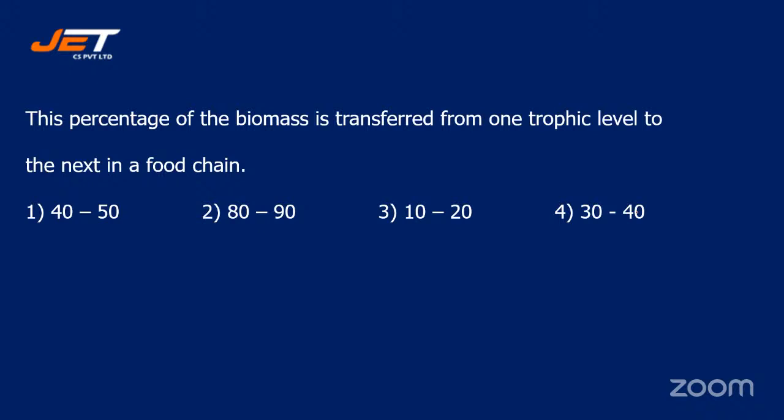Next question. What percentage of the biomass is transferred from one trophic level to the next in a food chain? Your options are number 1, 40 to 50; number 2, 80 to 90; number 3, 10 to 20; or number 4, 30 to 40.